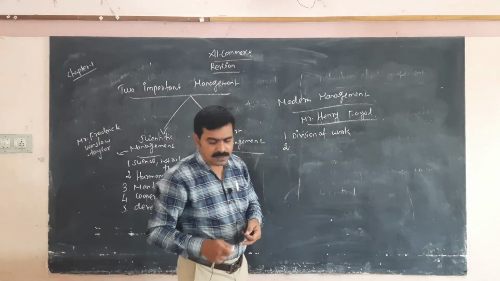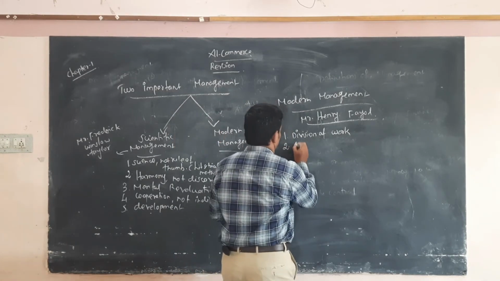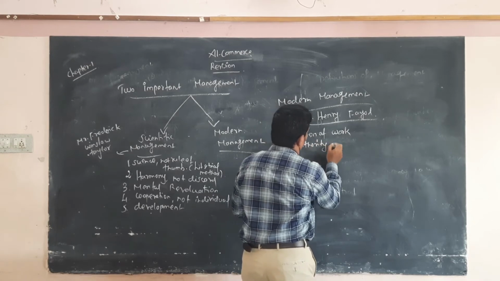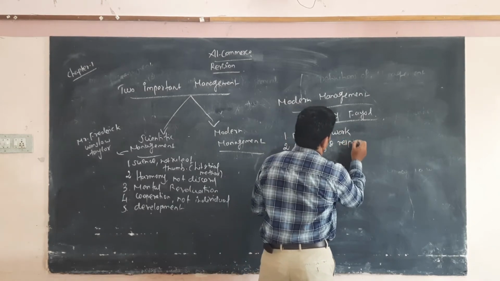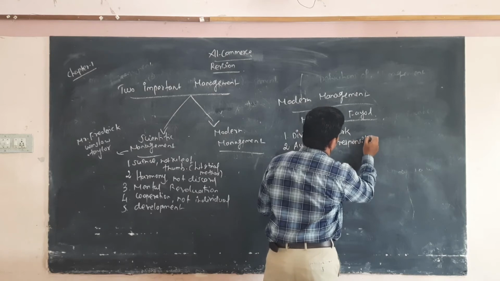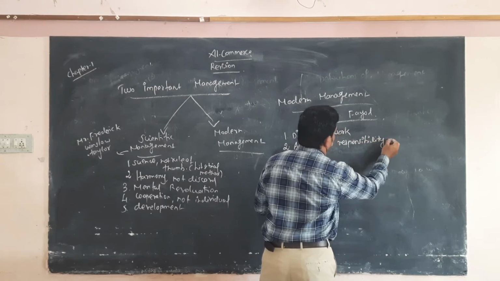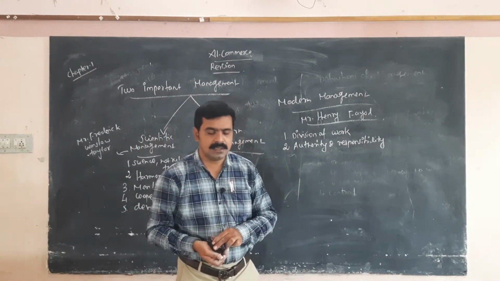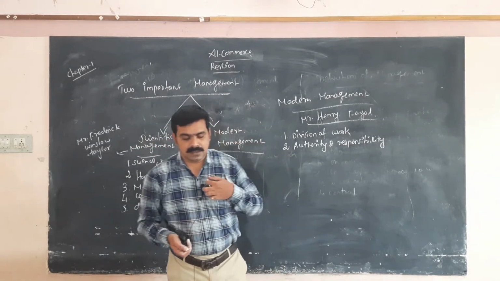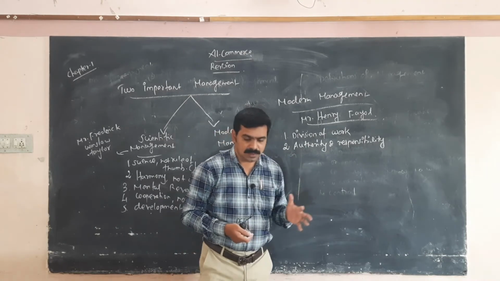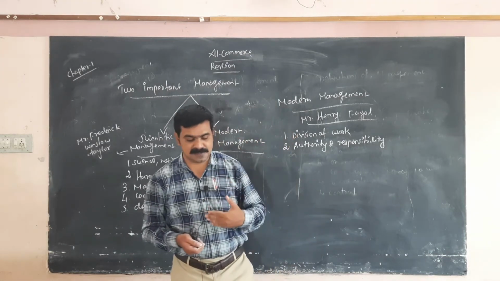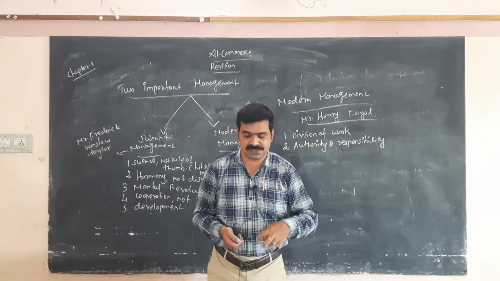Next one, authority and responsibility. What do you mean by authority and responsibility? Authority is the issue of commands, followed by responsibility for their consequences.